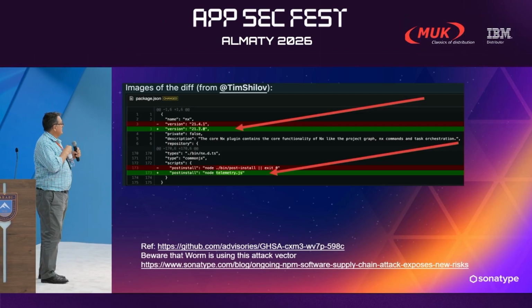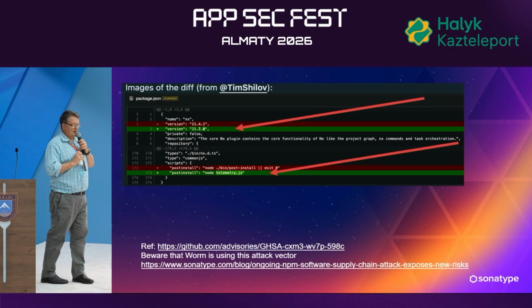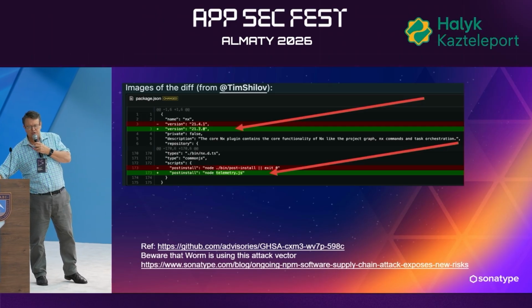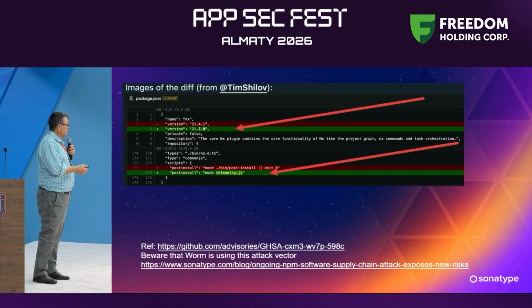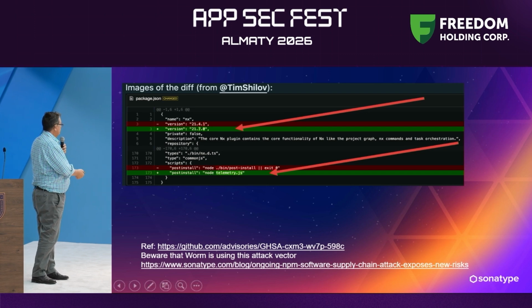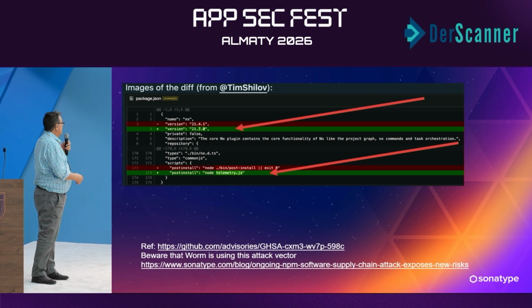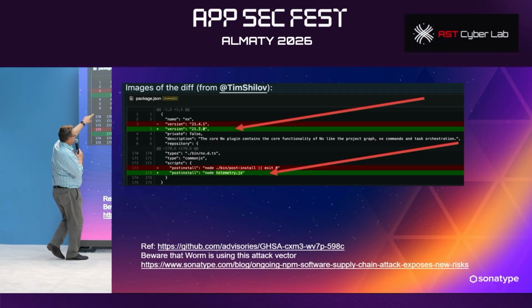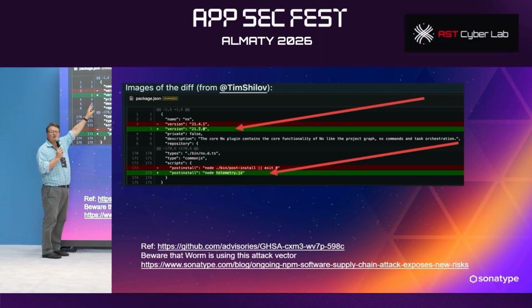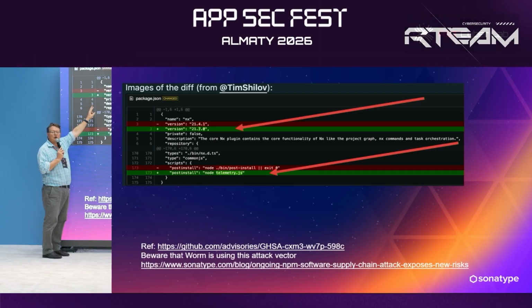So what the hacker did was he compromised the NX package, and he published a new version. So this is actually the commit here. Here on line 3, this is the new version that the hacker published of this library.